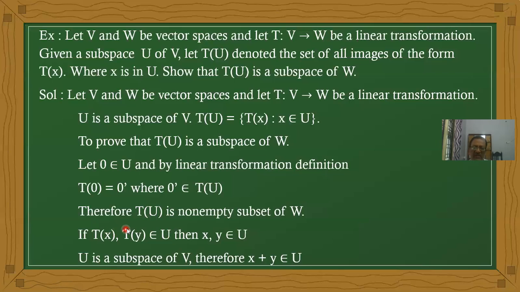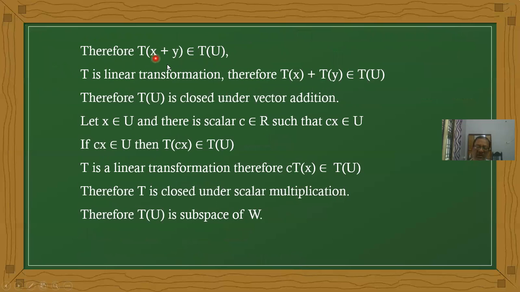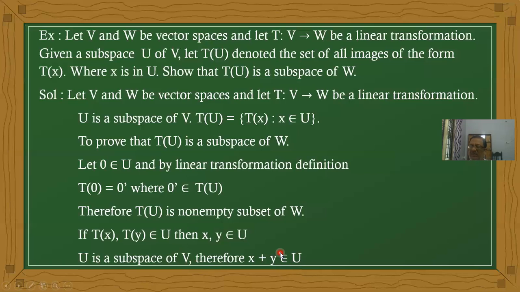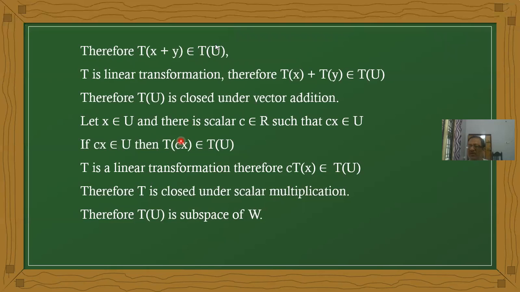Both T of X and T of Y belong to T of U, where X, Y belong to U. And we know that U is a subspace of V, therefore it is closed under vector addition, so X plus Y belongs to U. Now X plus Y is one of the elements, therefore the image of X plus Y belongs to T of U.